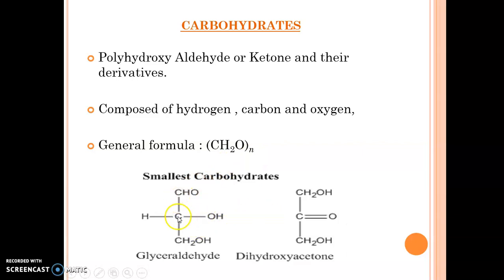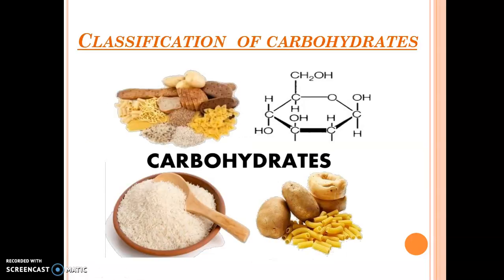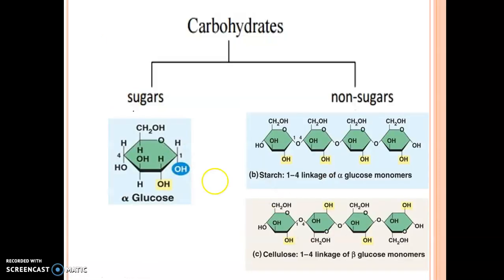Smallest carbohydrates are 3 carbon, 1, 2 and 3. If the functional group is aldehyde, then it is an aldehyde sugar such as glyceraldehyde, and if the functional group is ketone group, then it is a keto sugar. And the ketone functional group always comes in between, it is never on the first carbon because of the incompleteness of the valency. So how do we classify carbohydrates?